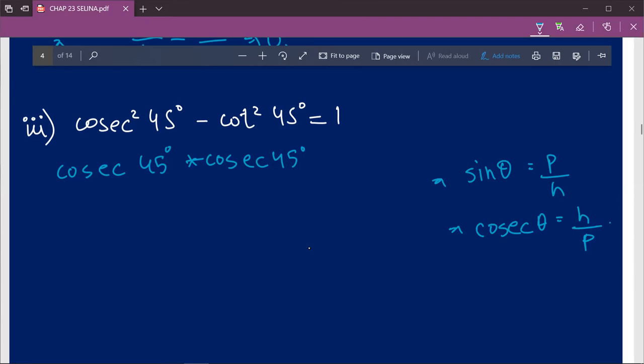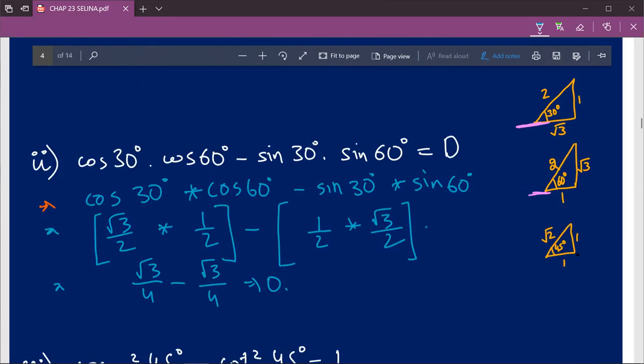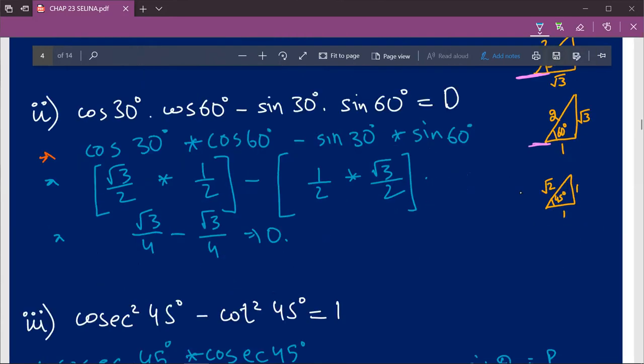So to solve cosecant 45, we first have to find sine 45 degree, and for sine 45 degree we have to refer to the magic triangle. I'll zoom in, so I'll draw a bigger triangle. This is a right angle triangle, root 2, 1 and 1.